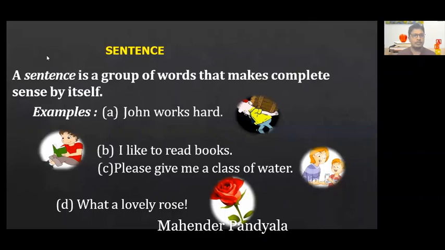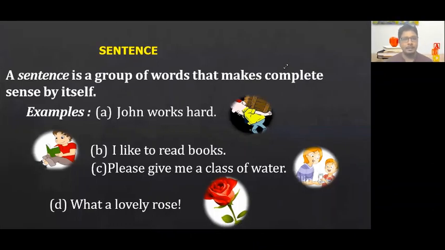Let's see the definition of a sentence. A sentence is a group of words which makes a complete sense by itself. What is a sentence? A sentence is a combination of words. When two or more words come together and try to convey a complete meaning or a complete sense, then that is called a sentence.